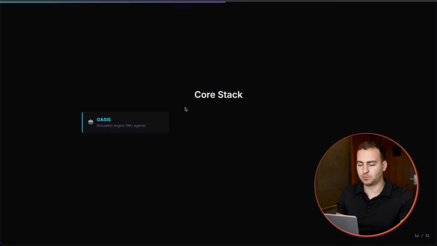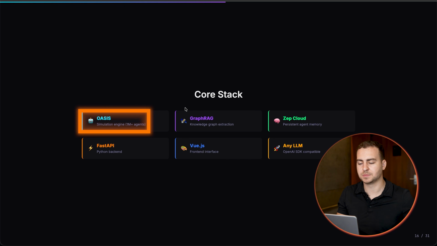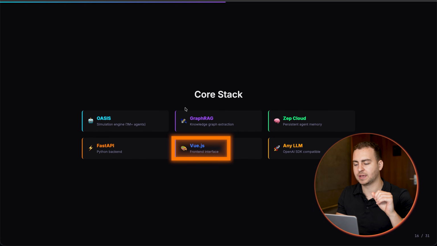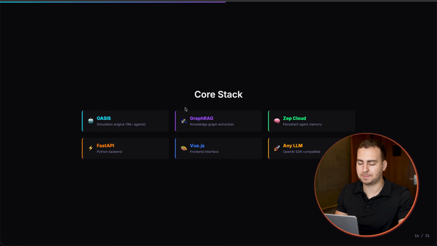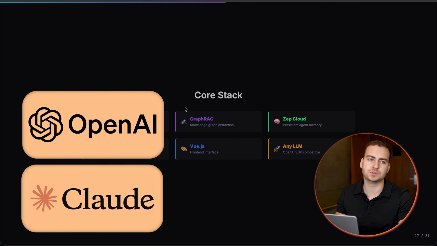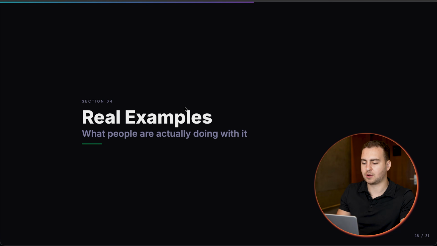And anyways, if you're interested, what's powering this is the following tech stack. So Oasis, this is the thing that's doing the simulation engine. So that's how we're setting up this graph network. We have Zep Cloud. This is the only paid tool. However, you can use it for free with limited credits. Fast API, Vue.js, and then you can use any OpenAI SDK compatible LLM. So you can use Claude, you can use OpenAI, you can use Minimax, doesn't matter. And again, the main thing is that it's powered by Oasis.